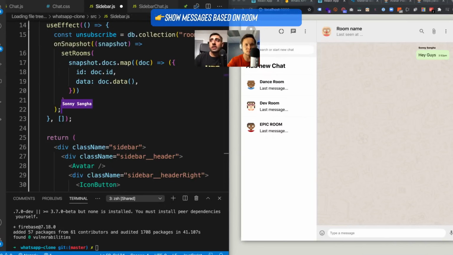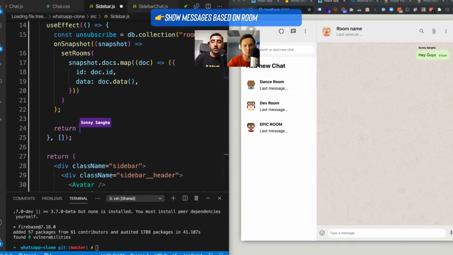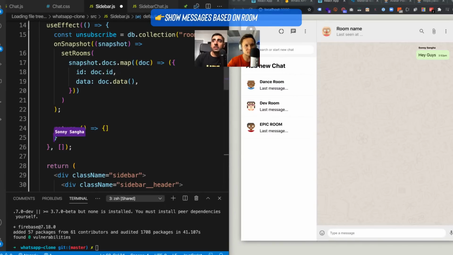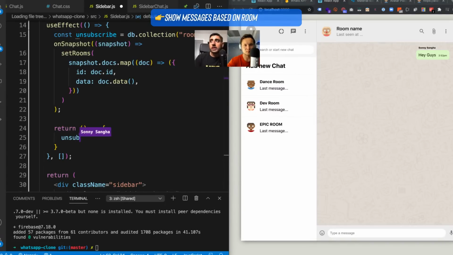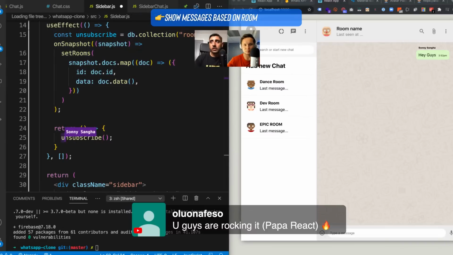And what you can do is, in a useEffect, you can do a cleanup function. So this is a cleanup, and basically this says whenever the component unmounts or cleans up, you can actually call the unsubscribe. And what this will do is it will mean that you always detach this real-time listener after it's done using it. So whenever you're finished using it, this is a good practice to do.